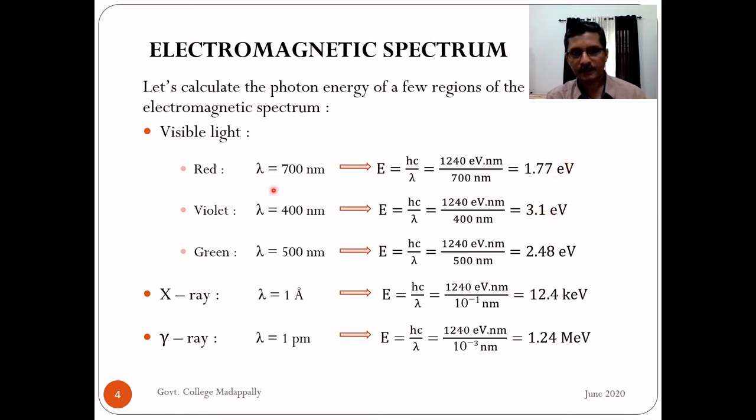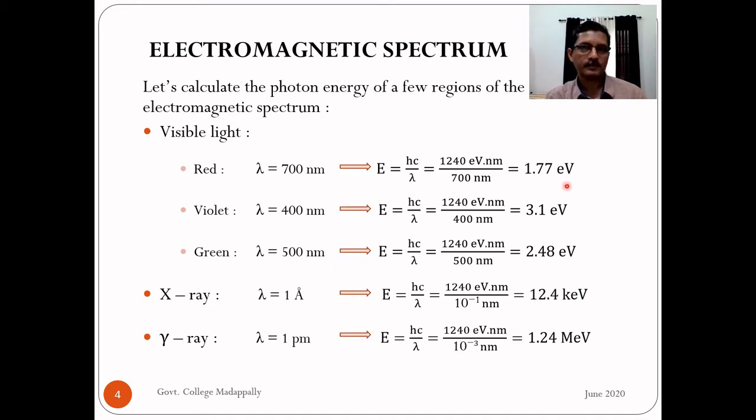So now you see the visible range is this, 700 nanometer to 400 nanometer, red to violet. What is the energy? You can see the one with the maximum wavelength will have the lowest energy, because wavelength is in the denominator in the expression for energy. So the red photon has the minimum energy, 1.77 electron volt. Violet photon has maximum energy, 3.1 electron volt. So this is the range of the energy of visible photon, 1.77 electron volt to 3.1 electron volt, roughly 2